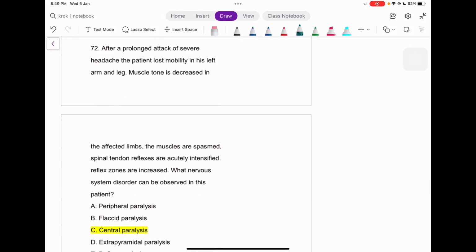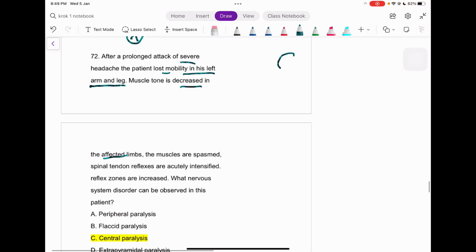After a prolonged attack of severe headache, the patient lost mobility in the left arm and leg. Muscle tone is decreased in the affected limbs. So it's something like this.